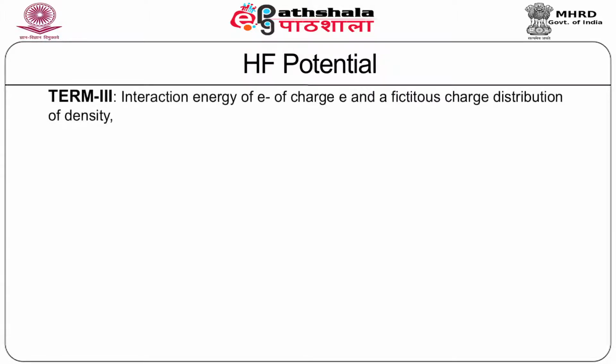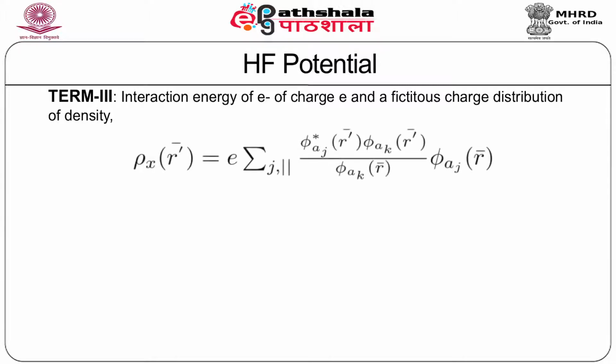The last or the third term in this Hartree-Fock potential represents the interaction energy of an electron of charge e and a fictitious charge distribution of density which is given by rho x r prime, and this expression which is shown in the right hand side of this equation.